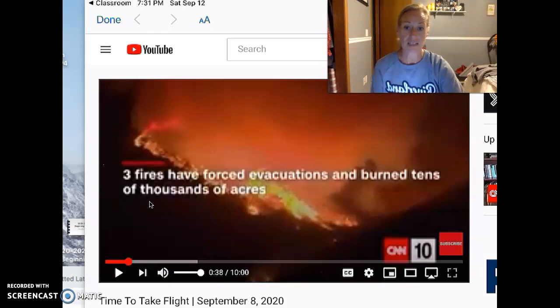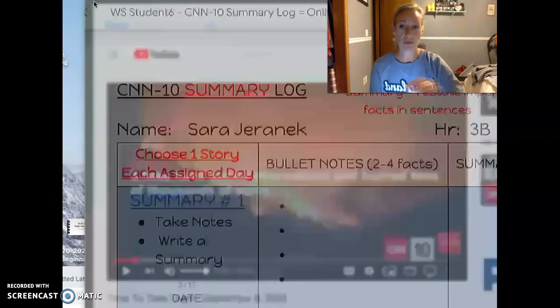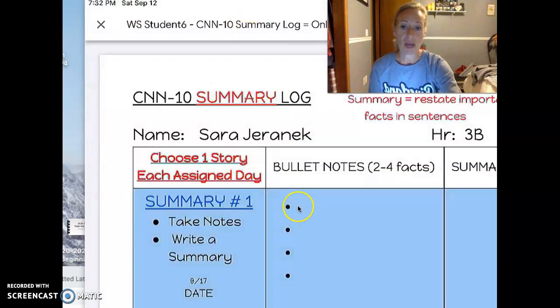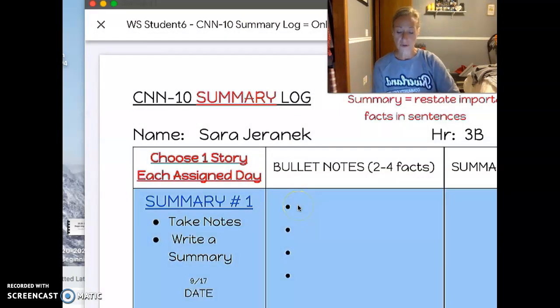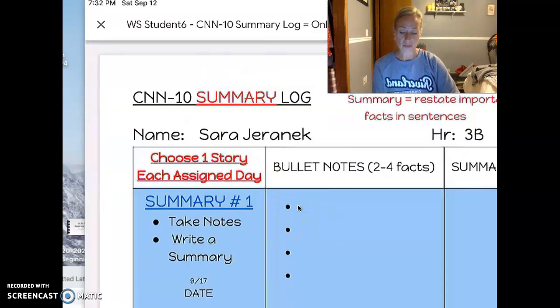And as it says, 10,000s of acres of land are actually on fire. So if I would go back up here, I would continue to watch the video, but sometimes it's nice to stop the video, go to the doc, and open it up so that I can type on it. So I'm going to just toggle back and forth. I'm not going to do all of it for you. I want you to do some. So here we go. We can start typing.